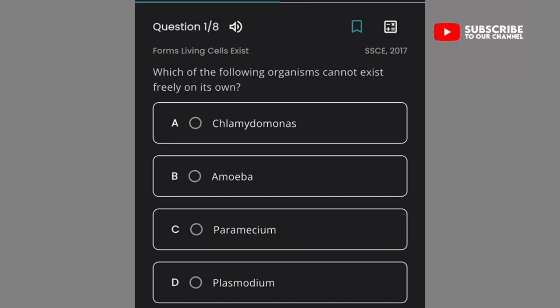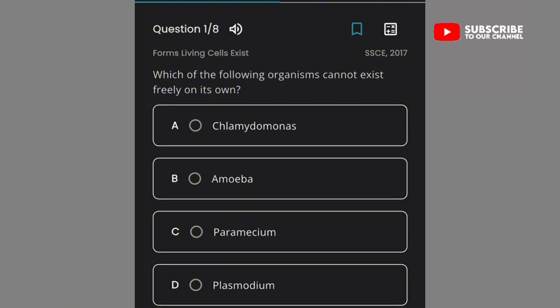Today we'll be revising past questions on forms in which living organisms exist in biology. Question 1 says, which of the following organisms cannot exist freely on its own? A. Chlamydomonas, B. Amoeba, C. Paramecium, D. Plasmodium. The answer is Plasmodium, because Plasmodium cannot exist on its own except in the body of the host, that is female Anopheles mosquito.